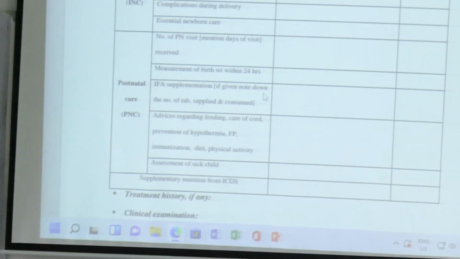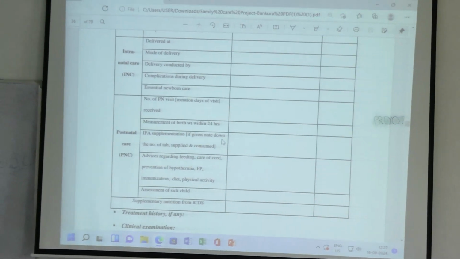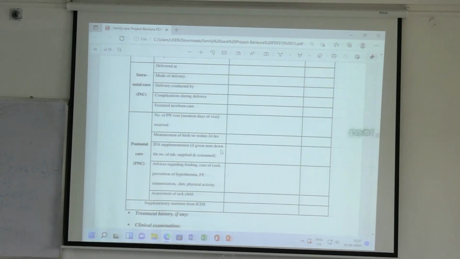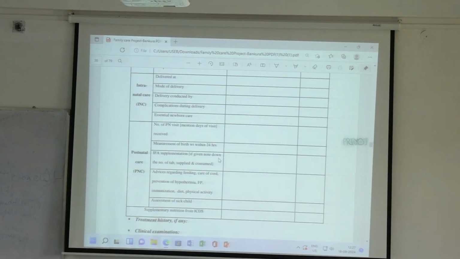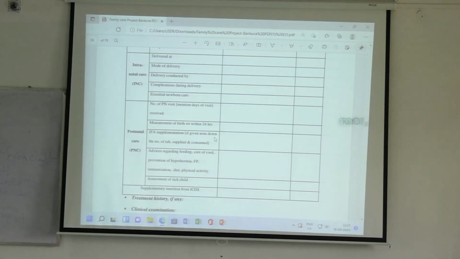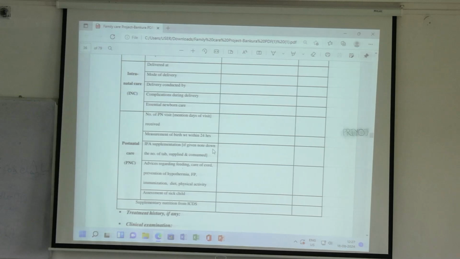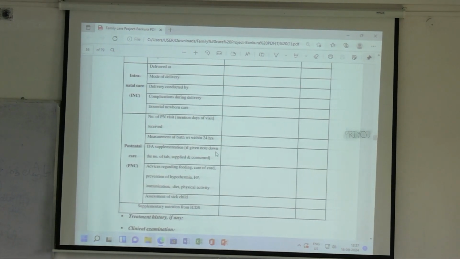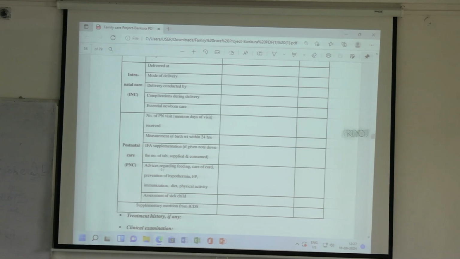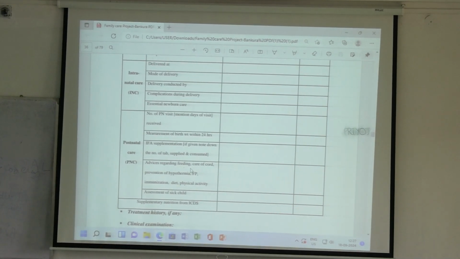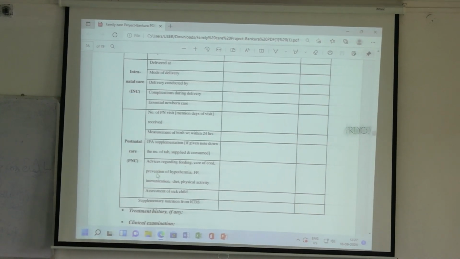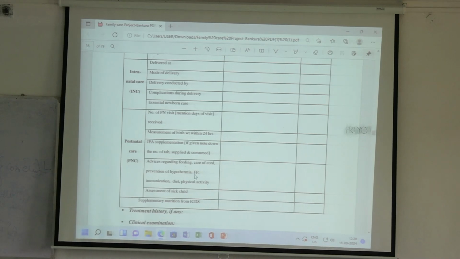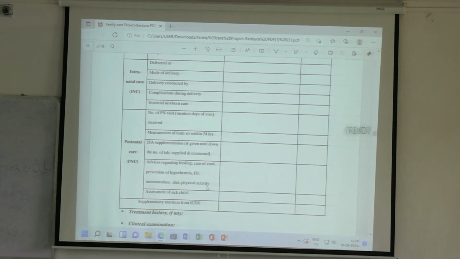And measurement of birth weight within 24 hours, done or not. IFA supplementation means the mother after delivery also, till 6 months post delivery, she has to continue taking IFA and calcium. So before delivery 6 months and after delivery 6 months she has to take IFA and calcium tablets. Advices regarding feeding means breastfeeding, care of cord, prevention of hypothermia, family planning, immunization, diet, physical activity.